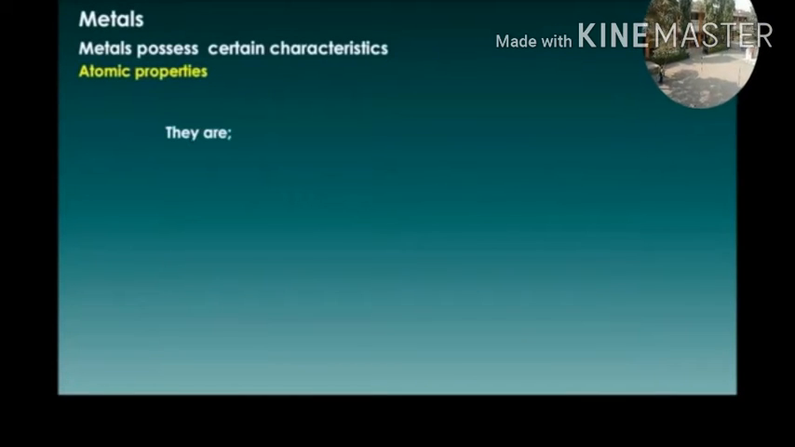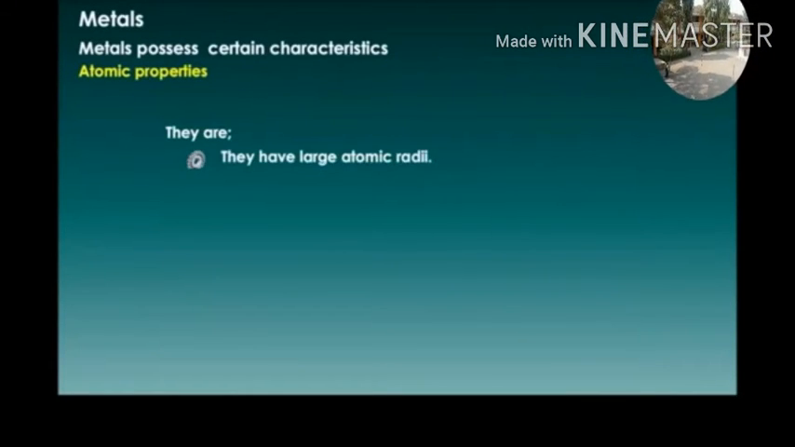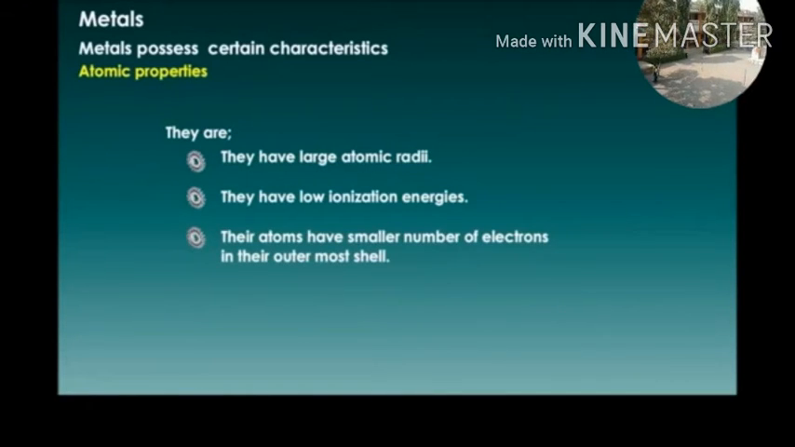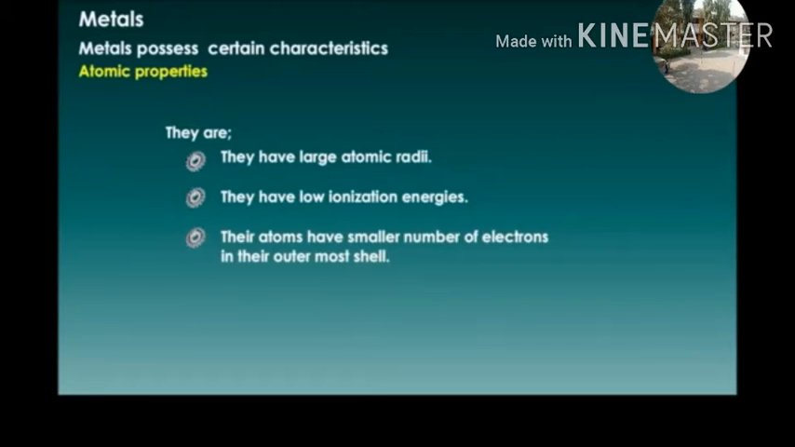Atomic properties: they have large atomic radii. They have low ionization energies. Their atoms have a smaller number of electrons in their outermost shell.